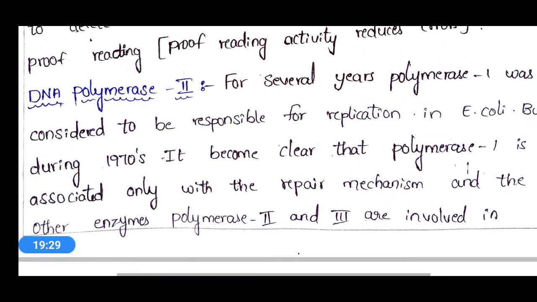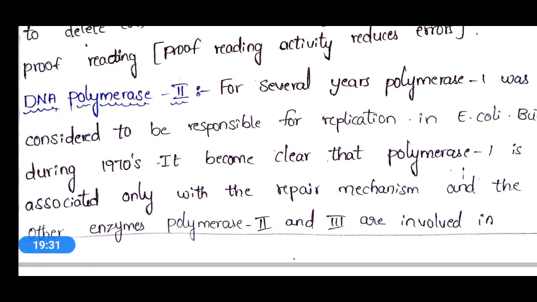Okay, that means, as we discussed earlier, DNA polymerase 1 is responsible for the 5' to 3' polymerization activity on this primer for the new DNA synthesis, and it also plays a major role in the DNA repair and in the proofreading.